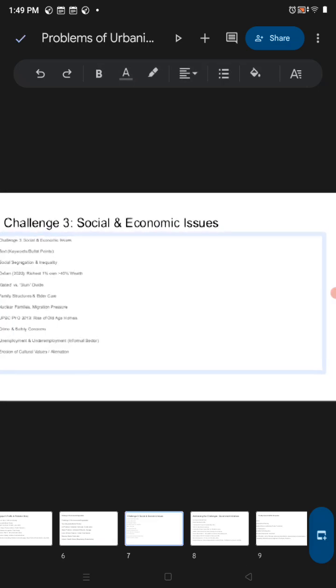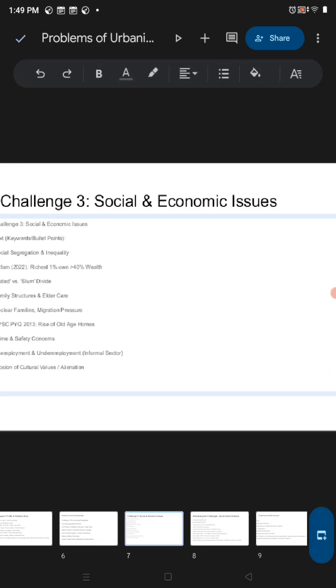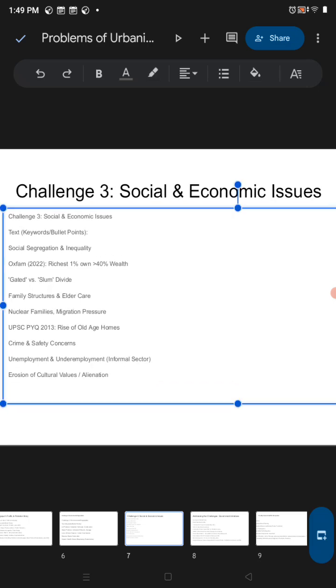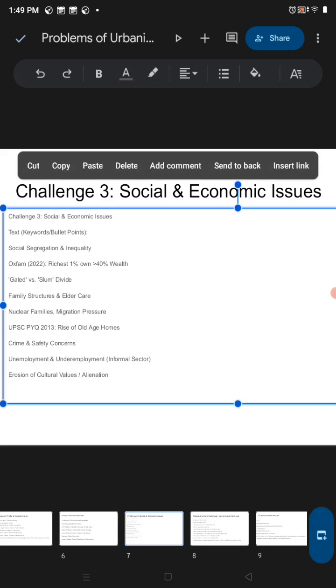Yes, social and economic issues. Social segregation and inequalities. The people who are rich live in the center of the city, and people who are poor live beside the center, in the slum areas of the city. So that is a social issue, social injustice. As per the Oxfam report, just 1% own 40% of the wealth.